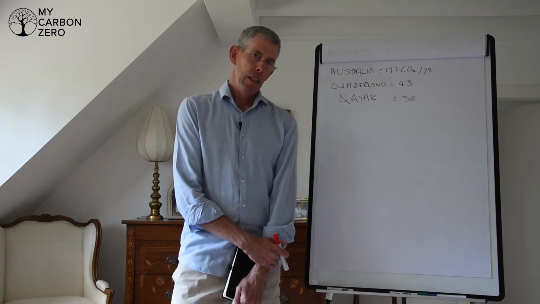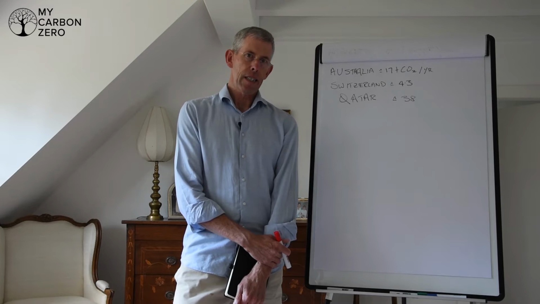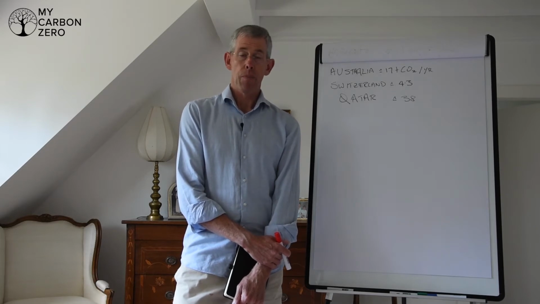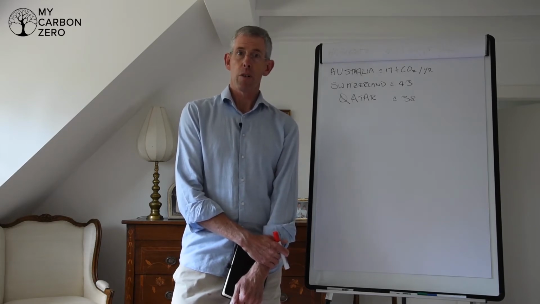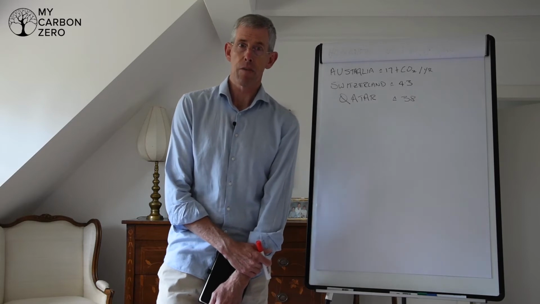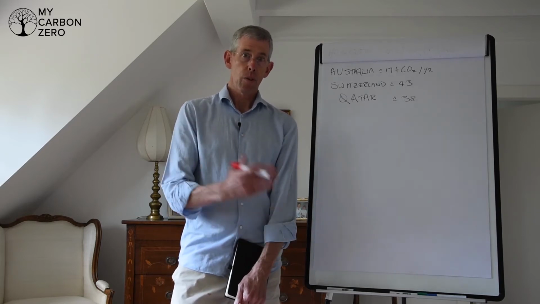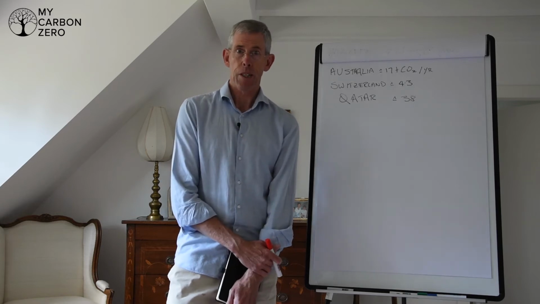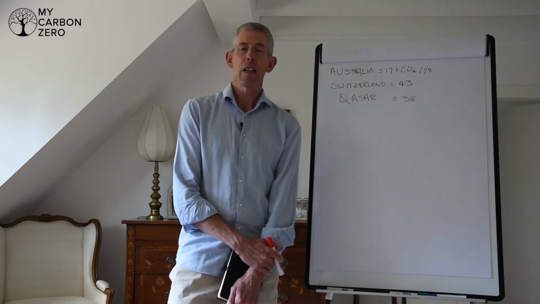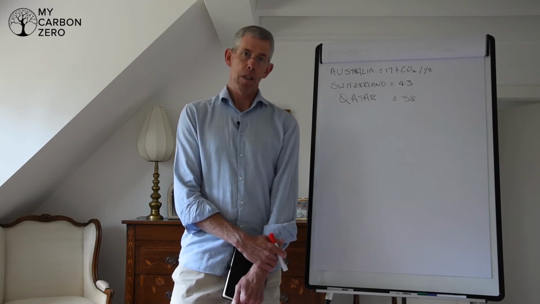So, the key thing about My Carbon Zero to get started is to work out your carbon balance sheet. What have your emissions been all of your life, for the entirety of your life, no matter how old you are? So we're going to just do a case here in this video for an average 30-year-old person. Okay, so you've been on the planet for 30 years and you've been responsible for some carbon emissions.